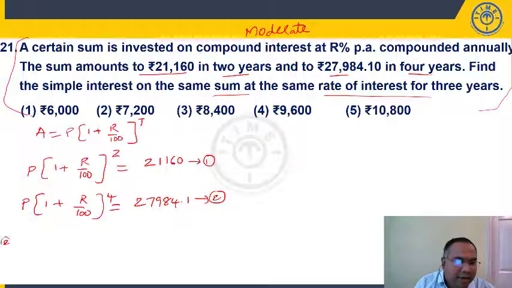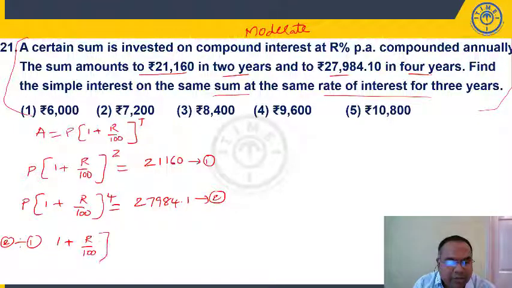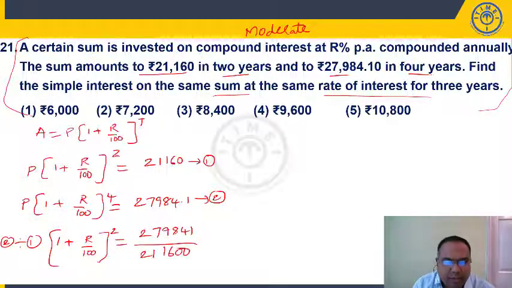Second equation divided by first equation. What happens if I divide here? P and P will get cancelled. (1 plus R by 100) whole power 4 by (1 plus R by 100) whole square. What is left out? (1 plus R by 100) whole square is equal to, can I write like this, 9841 by 211600. I am just multiplying by 10. 0.1 means multiplying numerator and denominator by 10.